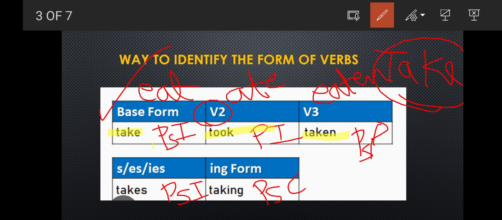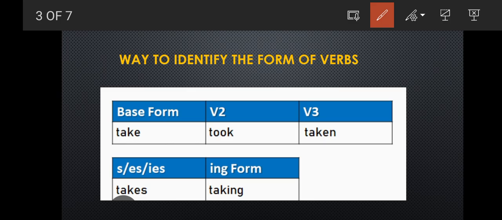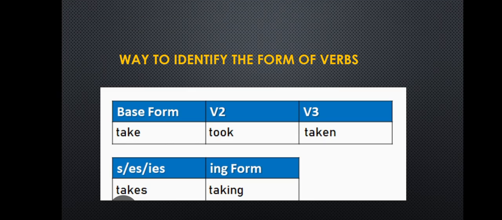In the fourth form, that is in the S or ES or IES form, we'll write eats. This is S only. And in the ing form, obviously we'll add the ing, eating. So like this we need to do it. I hope you have understood how to identify the form of verbs.